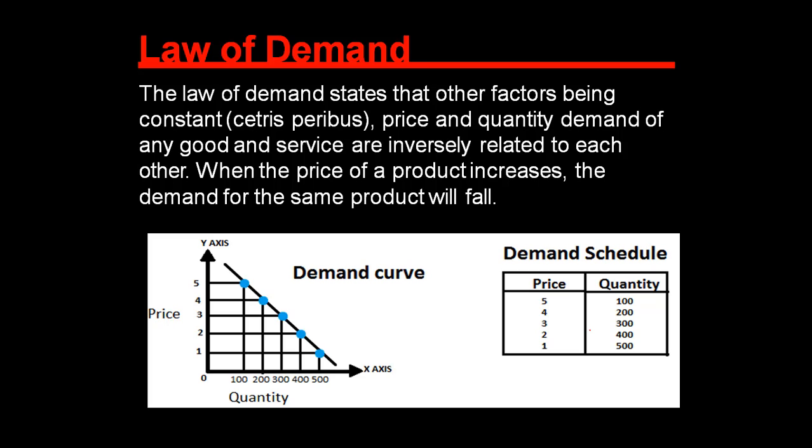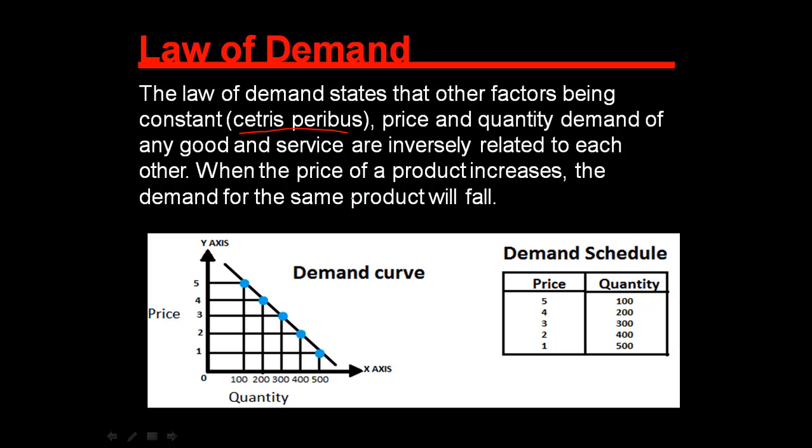Now let us talk about the law of demand. What is the law of demand? The law of demand states that, other factors being constant, sometimes called ceteris paribus, a term used for 'being constant', price and quantity demanded of any good and service are inversely related to each other.